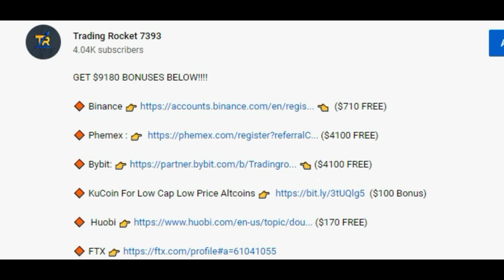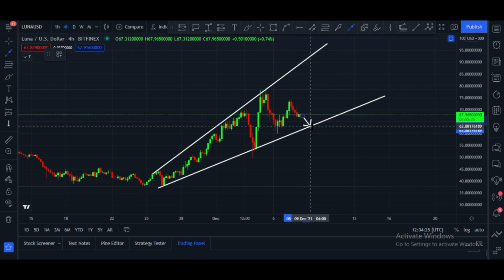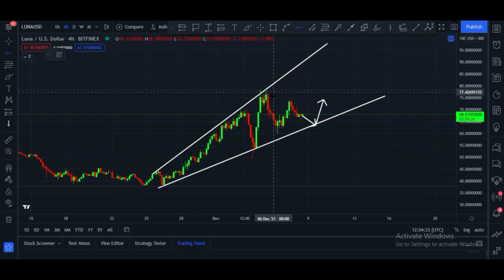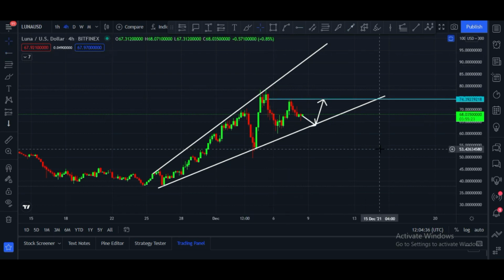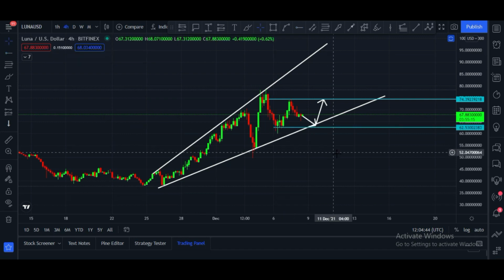Let me please show you first chart. This is Luna first chart and it is in an ascending broadening wedge. This is the 4-hour chart. After creating top at $79 price zone, it is now at $67 price zone. Maybe price can retest this zone, and after that price of Luna will move towards upside, and here it can face some resistance in that area, which is $74 price zone, and strong support of Luna is at this zone, $62 price zone.